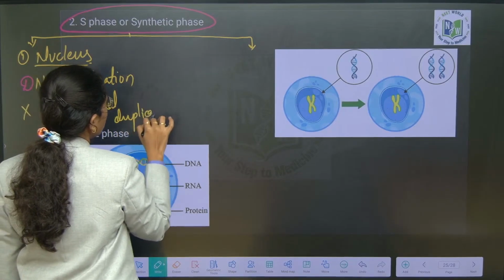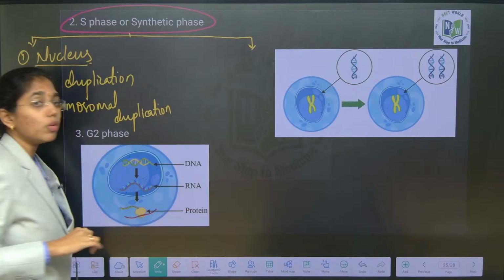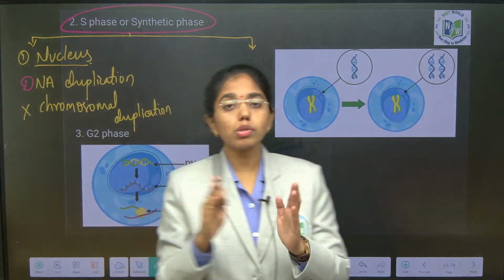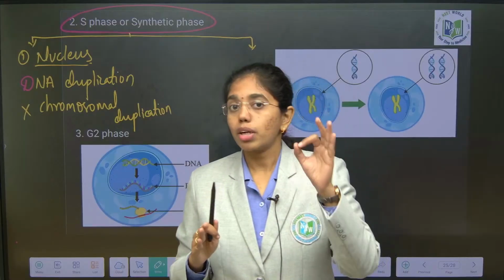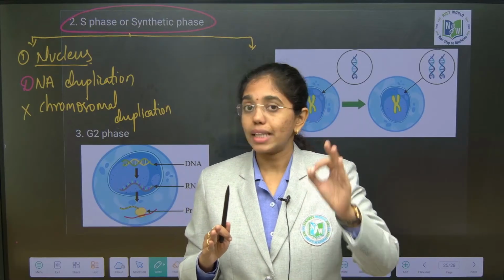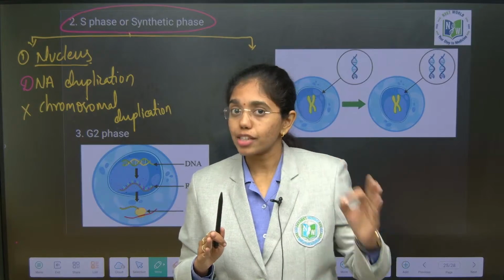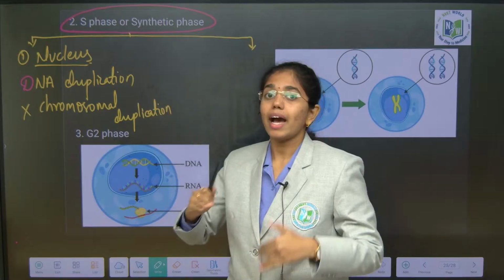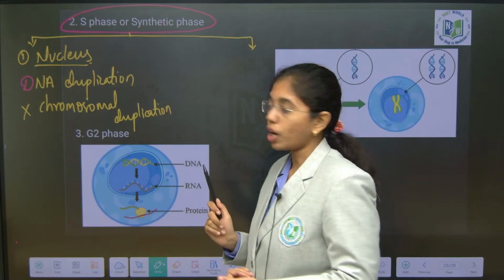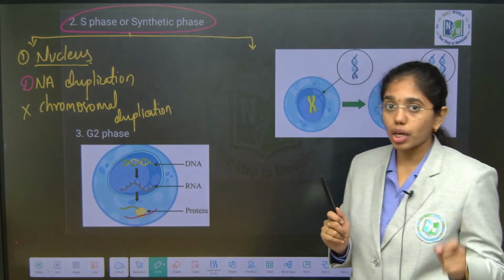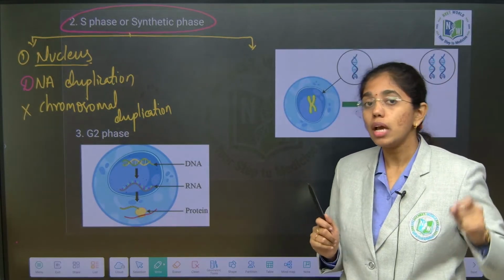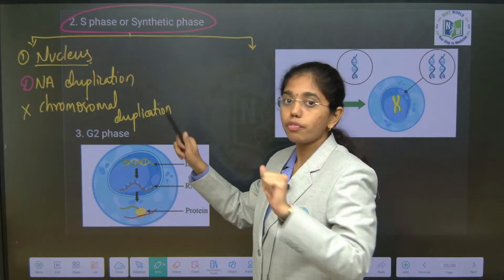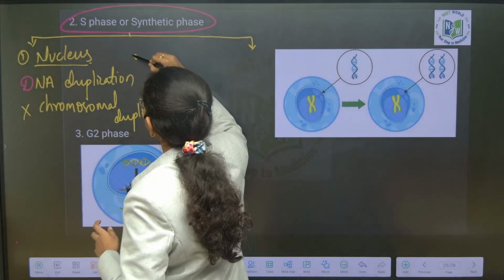Keep this in your mind: you observe the chromosome structure in the metaphase clearly. Till then the chromosome will be in the form of chromatin. But to make you clear that chromosome duplication doesn't occur in the S phase of interphase, they have used the term chromosome in your text. But chromosome structure in actual sense you will see in metaphase only. This is hypothetical, but to make it clear, I will give you one small diagram.